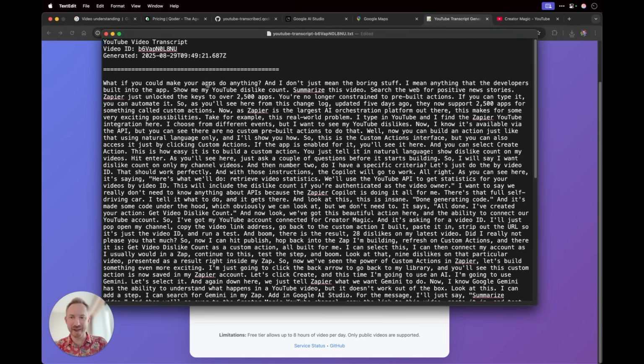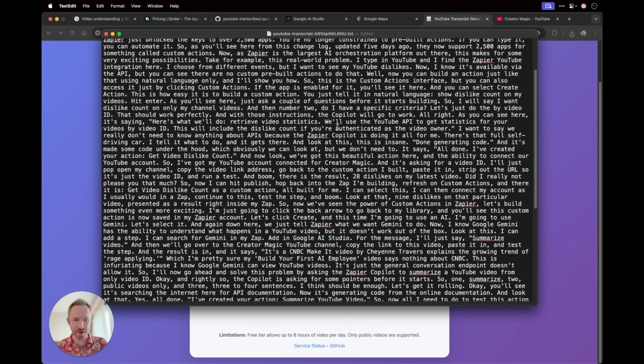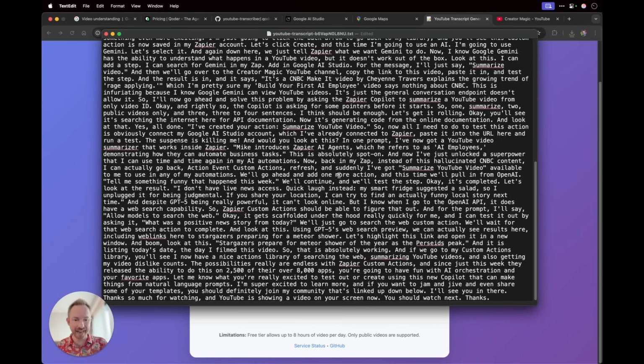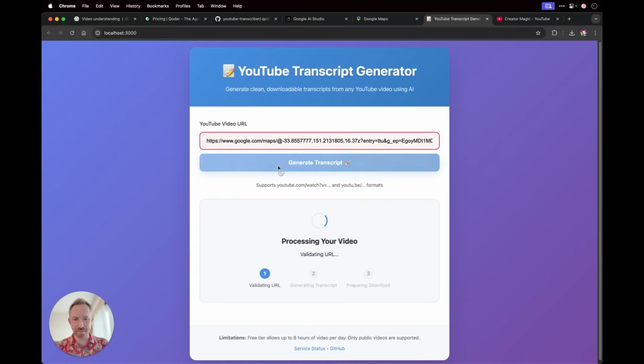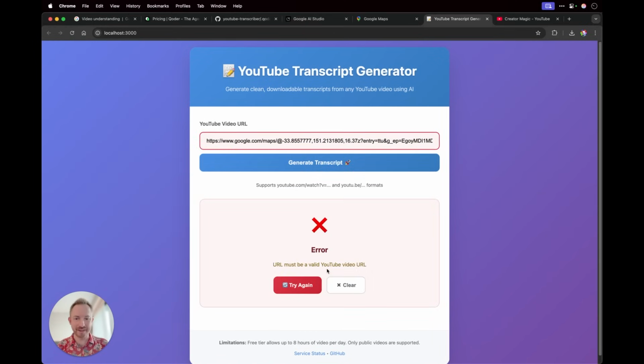What if you could make your apps do anything? And I don't just mean the boring stuff. This is exactly what I said in my video. This has all been transcribed word for word using AI. Plus it has error handling. So if I put an invalid URL, you can see the URL must be a valid YouTube video URL.